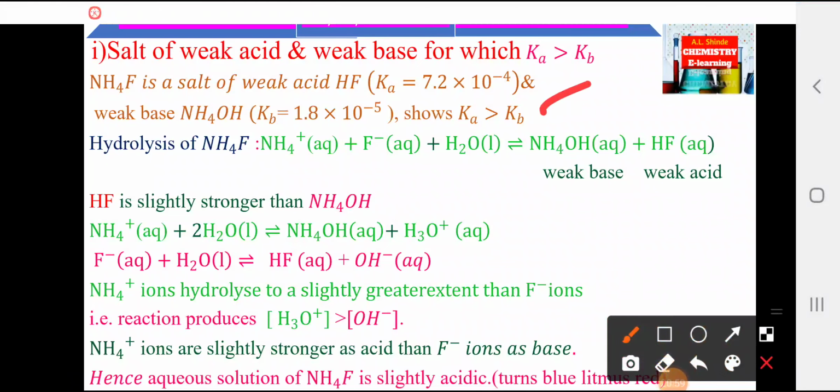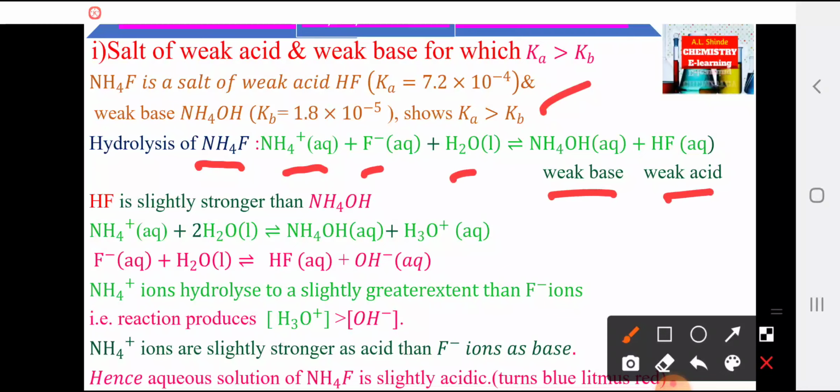Now, the hydrolysis of this salt NH4F. The NH4F contains NH4+ ions and F- ions. On hydrolysis, that means reaction with ions of water, there is formation, with a reversible arrow meaning partial dissociation, of weak base NH4OH and weak acid HF.